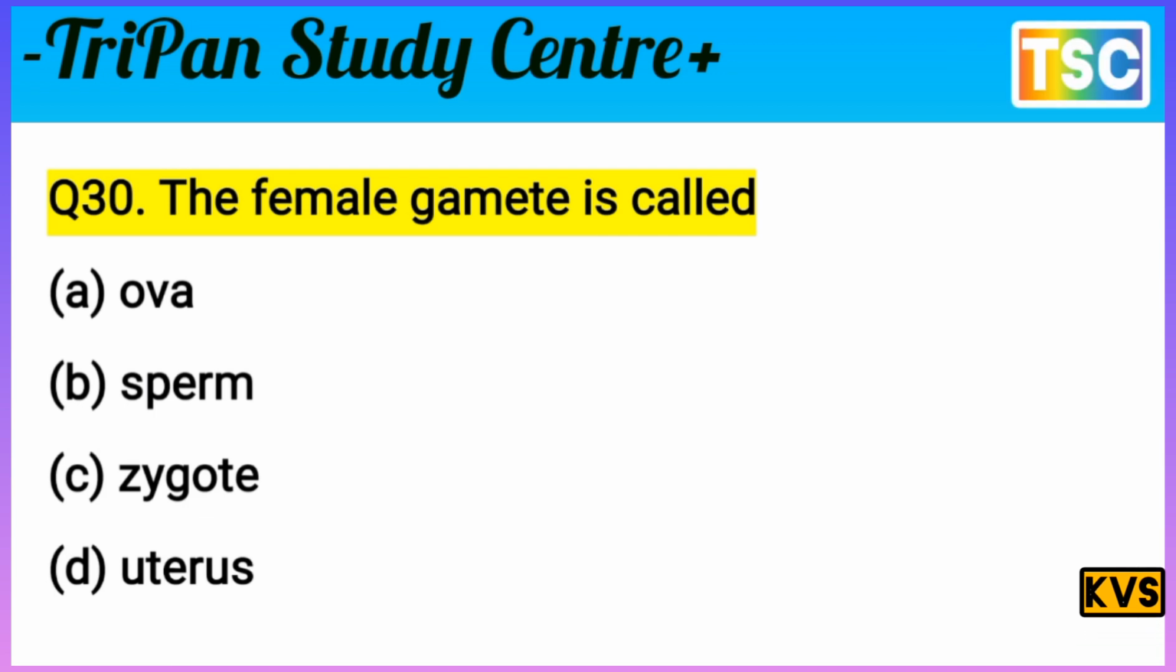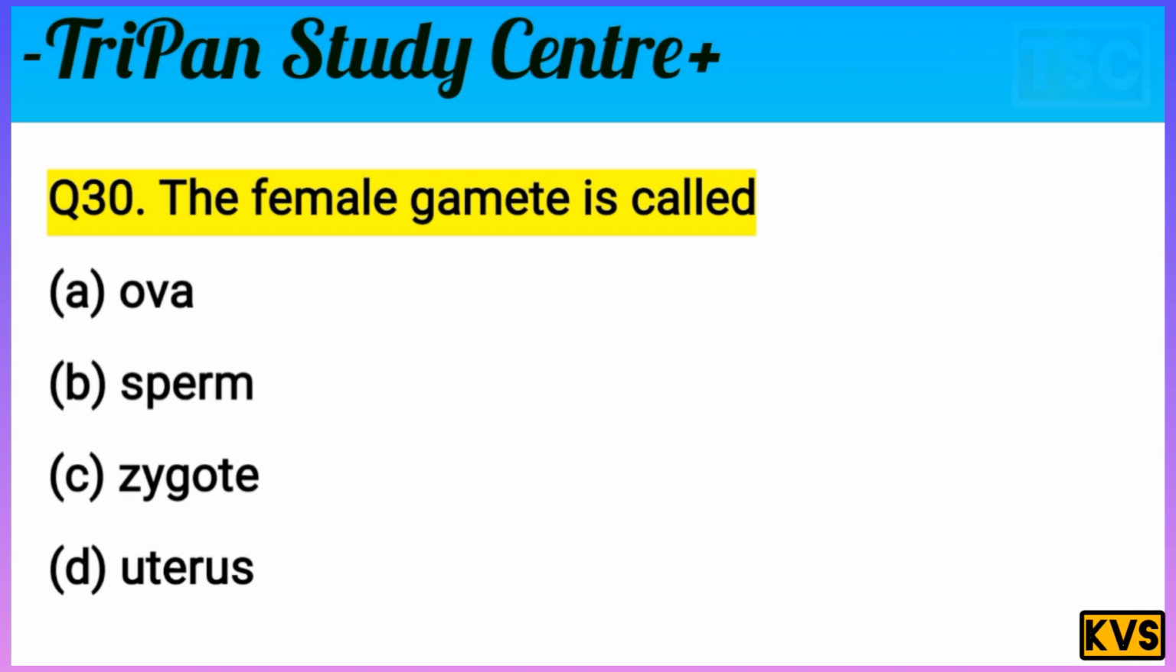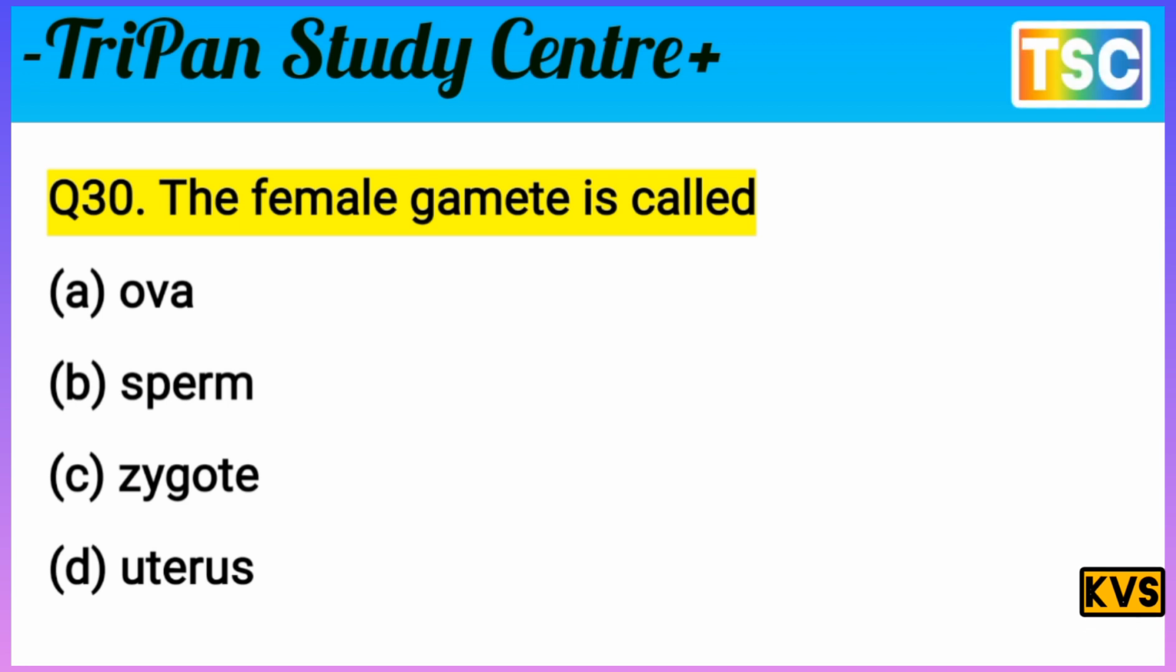The next and last question on your screen. The female gamete is called: A. Ova, B. Sperm, C. Zygote, D. Uterus. This is important, but first of all, give the correct answer and write it in your notebook, and also comment the correct answer in the comment box. Okay, let's check the correct answer for this question.